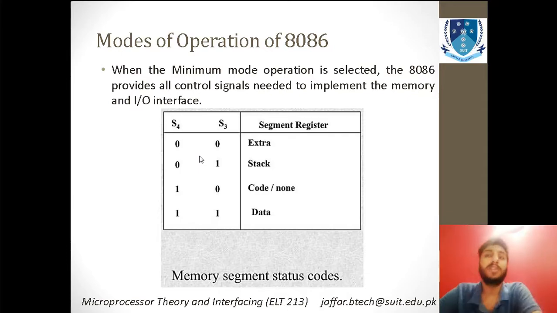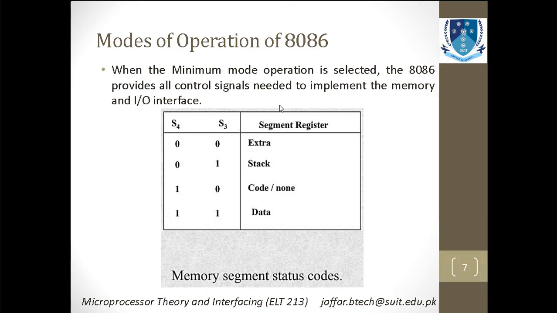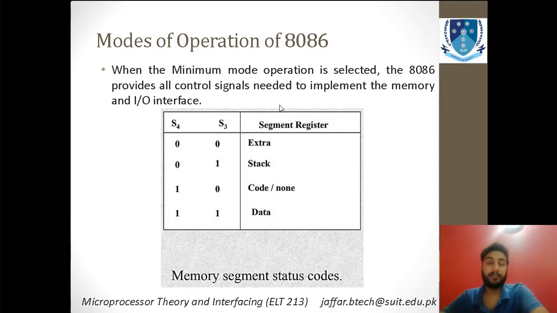Now this is the combination that shows how the minimum mode operation is selected. You can see that there are 4 combinations. There are 2 segment register basically. Now what is done in minimum mode?